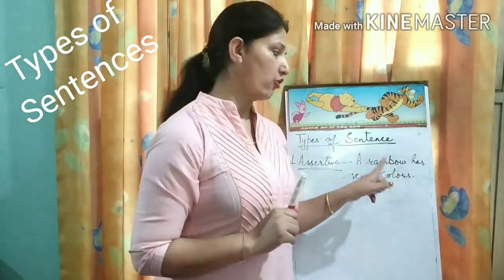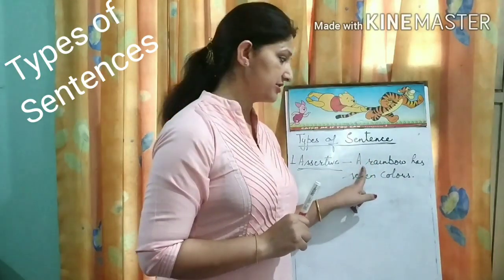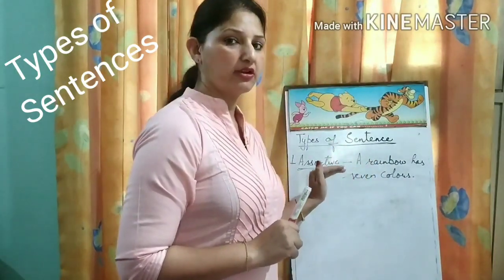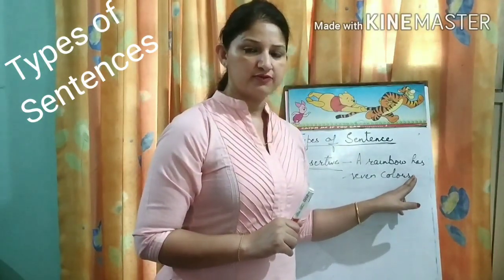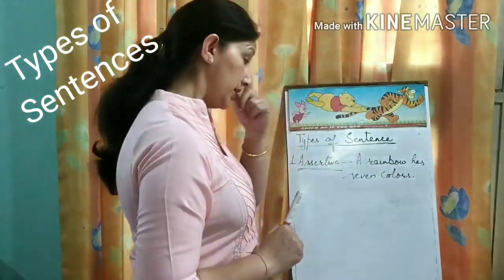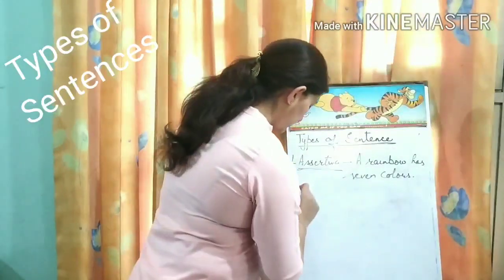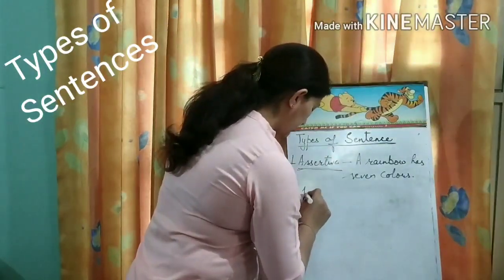Make sure that a sentence always starts with a capital letter, and a simple or assertive sentence ends with a period or a full stop. We call a full stop a period also. Okay. Then the second type of sentences are the interrogative sentences.